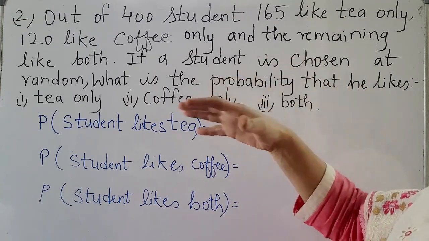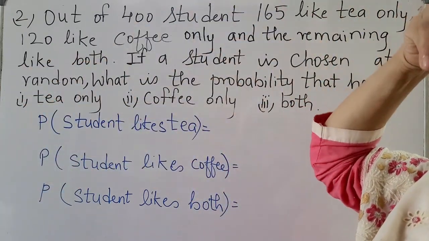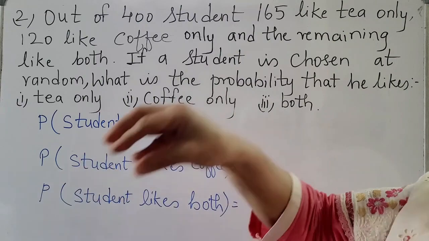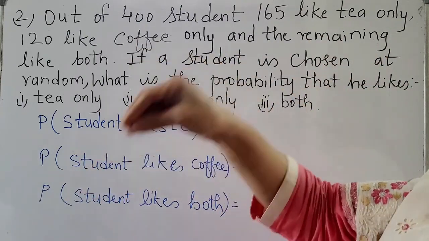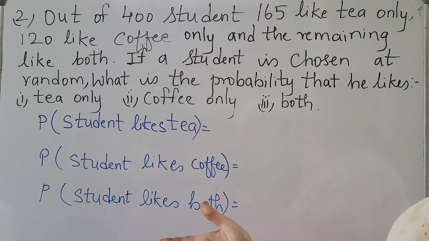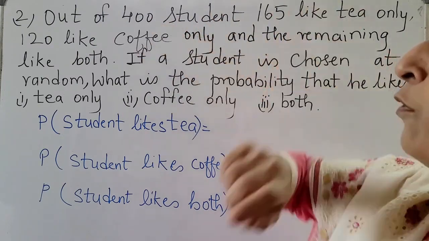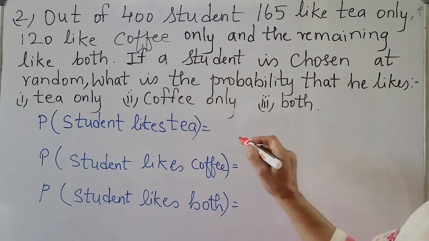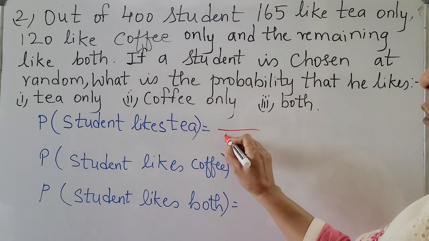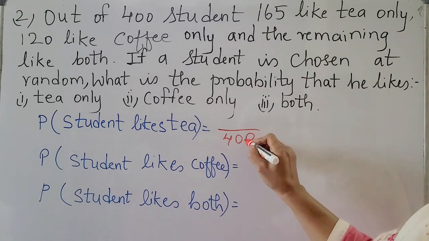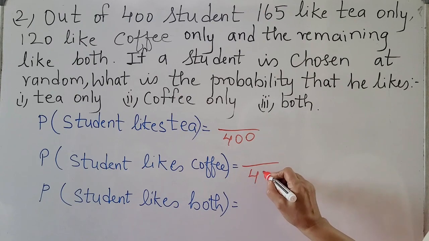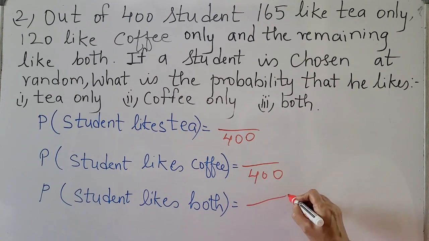Now when you catch hold of one student, what is the probability that the student will like tea or coffee or both? So the total number of students is 400. So the total possible outcome is 400, for tea, coffee or liking both.